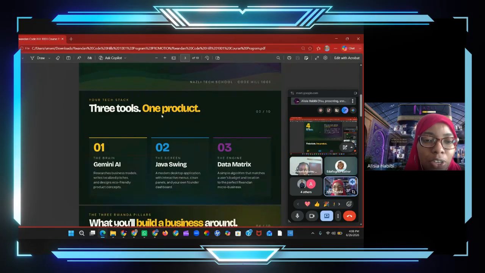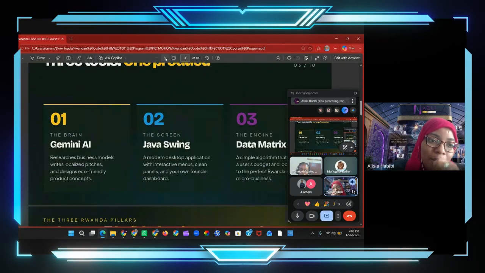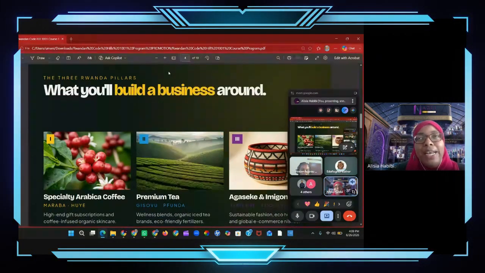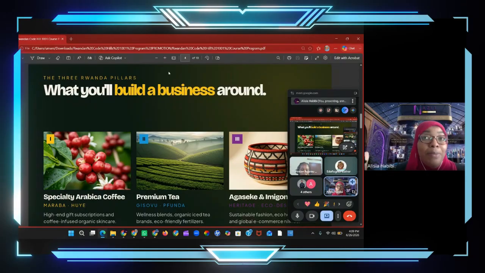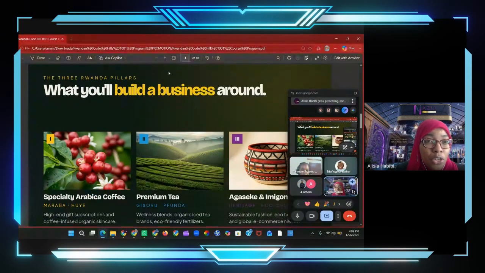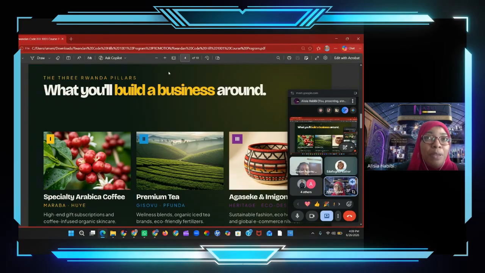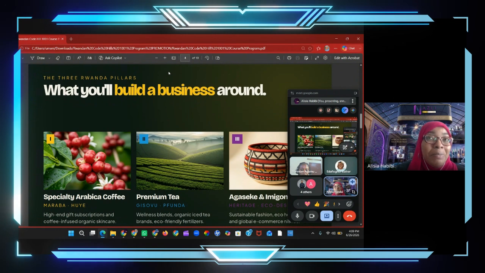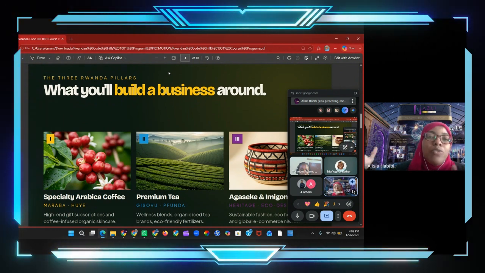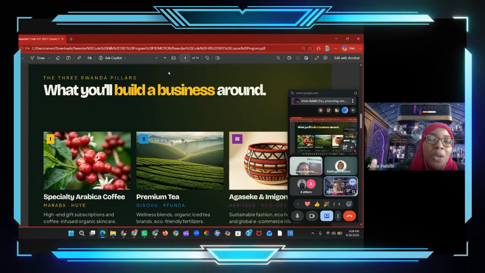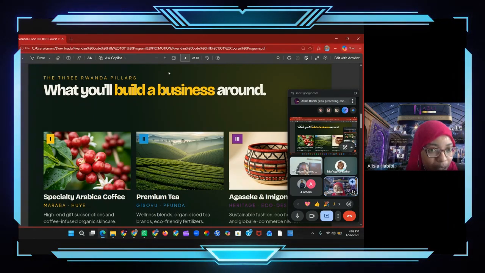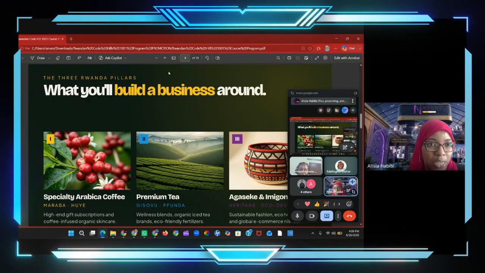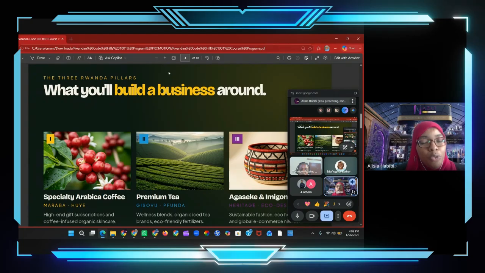Okay, moving on. Let's start with the first part. So the first part is setting up. Week 1 is going to be setting up your app. Picture it in your head. This is an app where you're trying to make it available for people who are interested in startups. You're trying to bridge the gap between people who want to start a business but don't have an idea, and have a certain amount of money that maybe is small. You're going from small to big here. They could have just $20 or $30, but they want to start up a business with what's available in your country or where you live, and those are your most common resources.